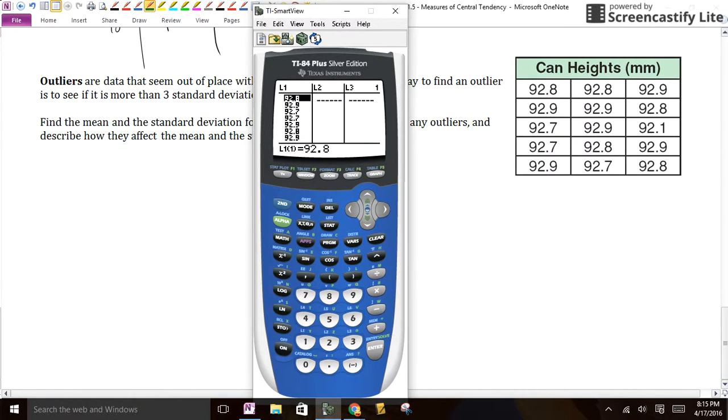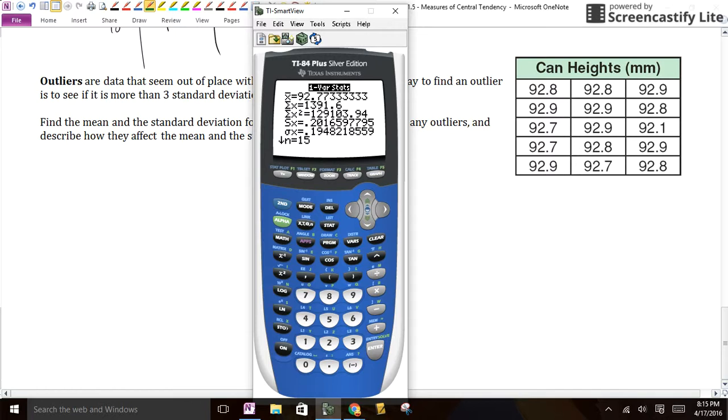All right, now that we've done that, we're going to hit stat, and we're going to go over to calculate. And the very first thing, one variable statistics, we're going to hit that. It may ask you some questions or not. You'll just hit enter. It's asking me if it's in list 1. And I'm going to say, yes, it's in list 1, and I'm going to calculate it. And boom, there you go.